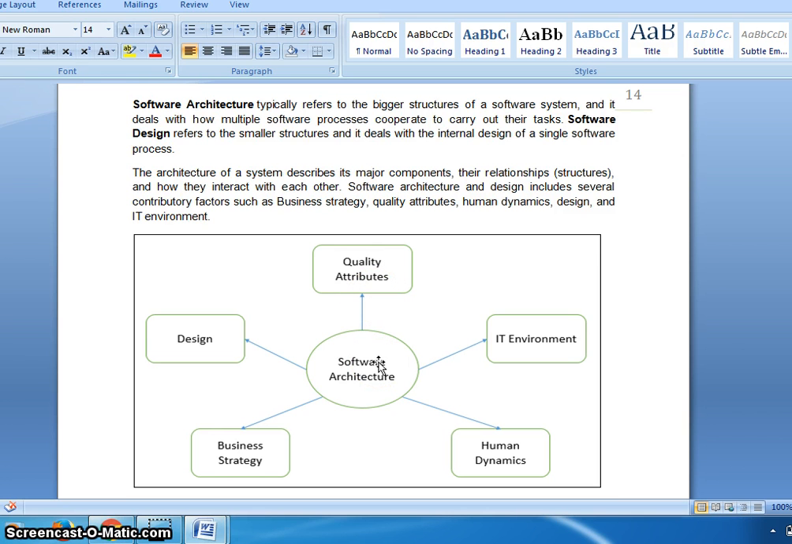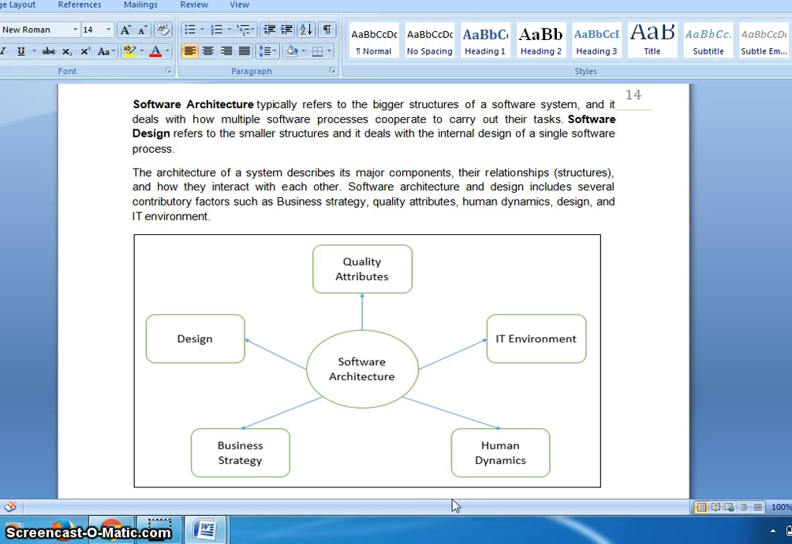Again, the qualities of good software: the software should be manageable, it should be secure, it should be portable, it should be user friendly, it should be reliable, it should be robust. These are the quality attributes. And next is design, how to design a software. All these aspects are related to software architecture.